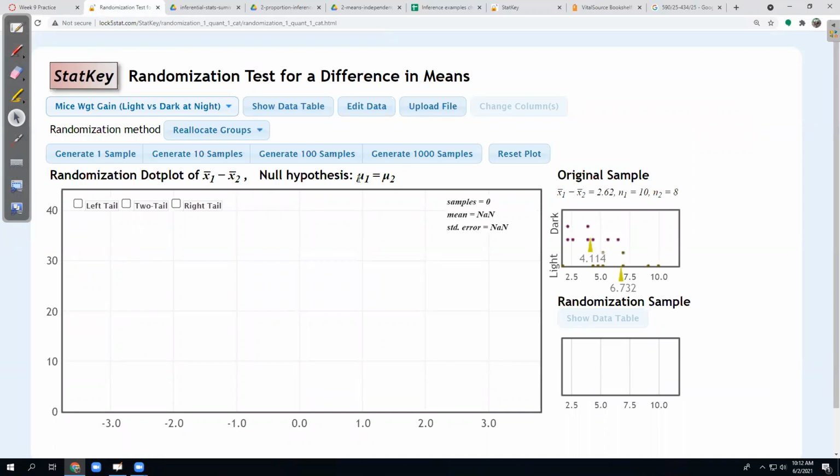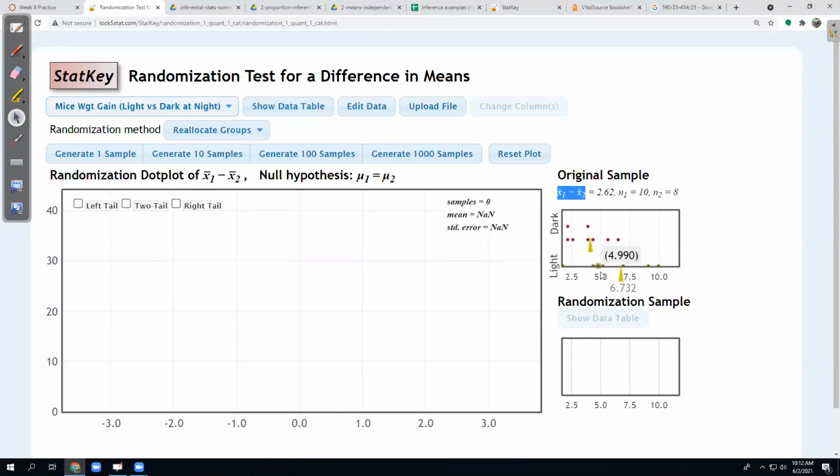And the alternative either is that one mean is greater than the other, one mean is less than the other, or they're just different. But the null hypothesis is that the difference is 0, that there is no difference, whenever we look at difference in means and difference in proportions. Here I have my sample statistic, which is the difference in these 2 sample means.